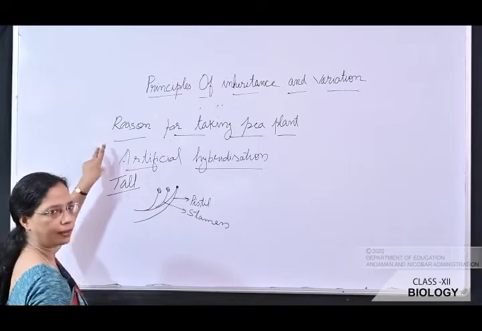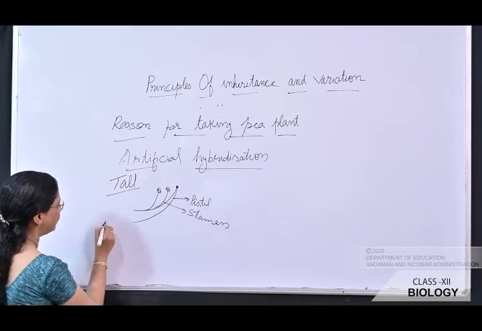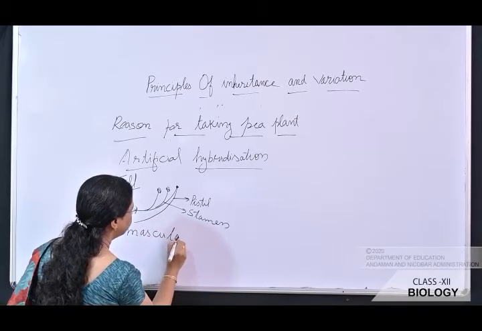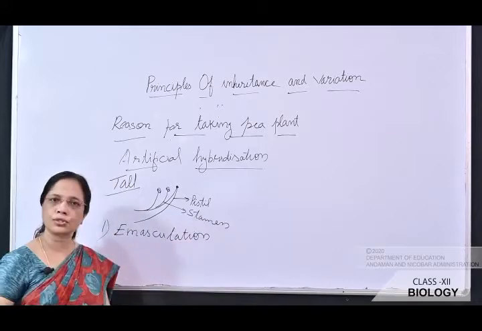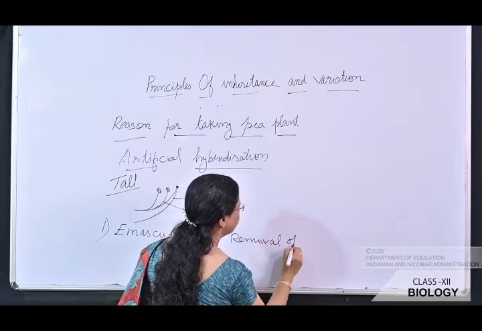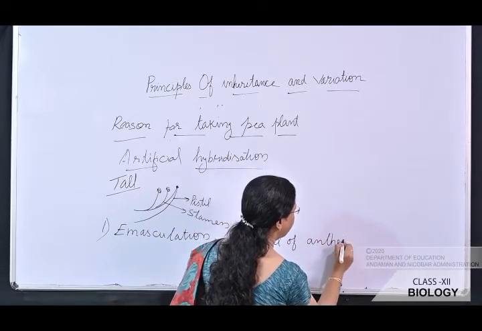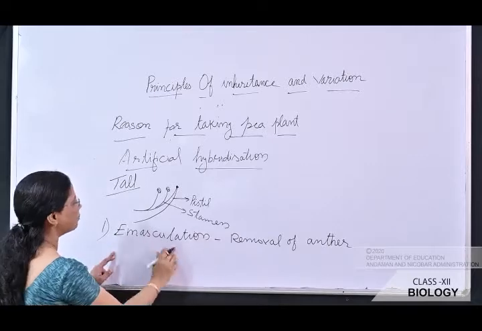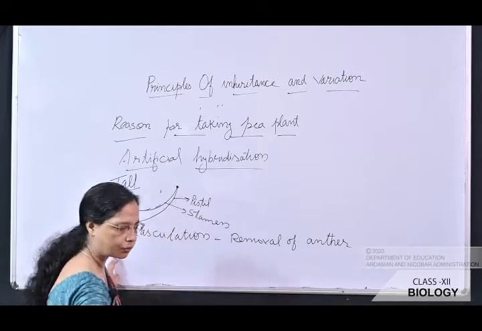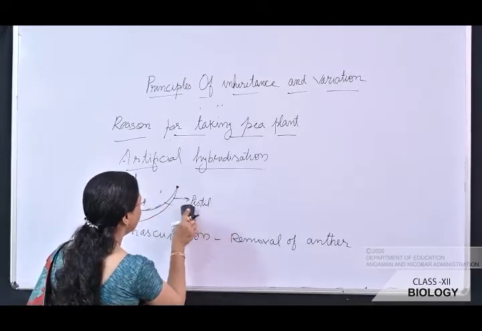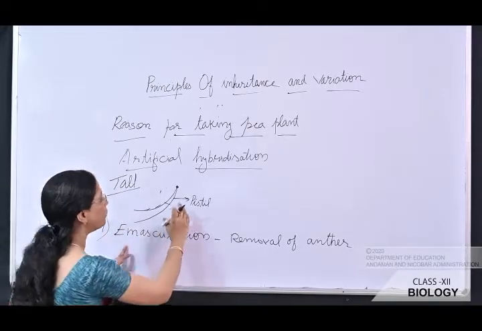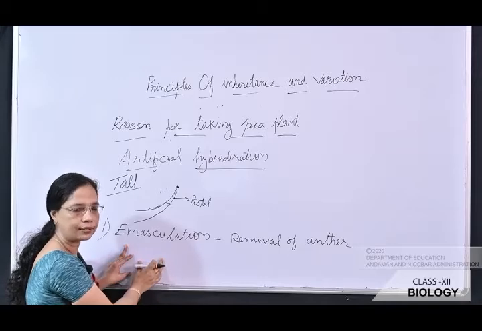Now for artificial hybridization, the first step is emasculation. So what is emasculation? That is removal of anther. So what is done during emasculation? The anthers or the stamens are removed. Why is it removed? In order to prevent self-pollination. In order to prevent self-pollination, emasculation is done.